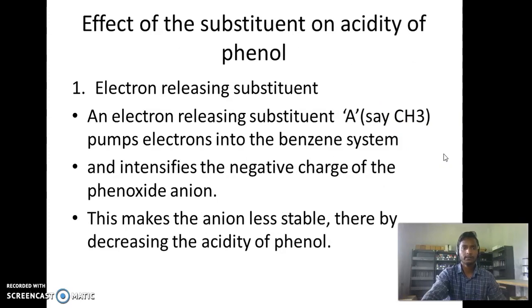The next point, effect of a substituent on acidity of phenol. In this case, first, electron releasing substituent. One example: an electron releasing substituent A. Electron releasing substituent is a methyl group. It pumps electron into the benzene system and intensifies the negative charge of the phenoxide anion. This makes the anion less stable, thereby decreasing the acidity of phenols.